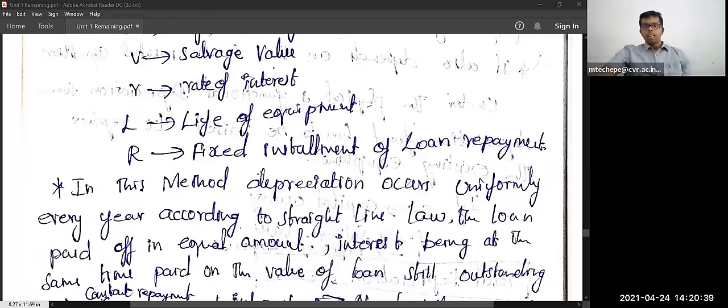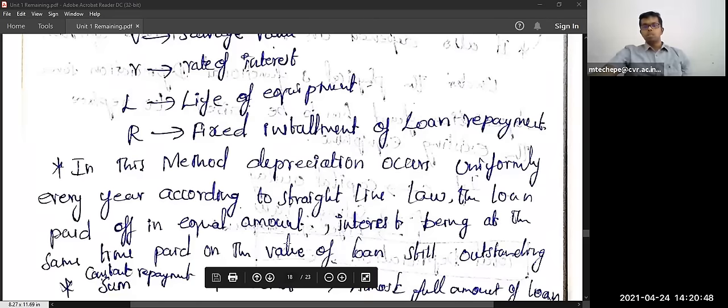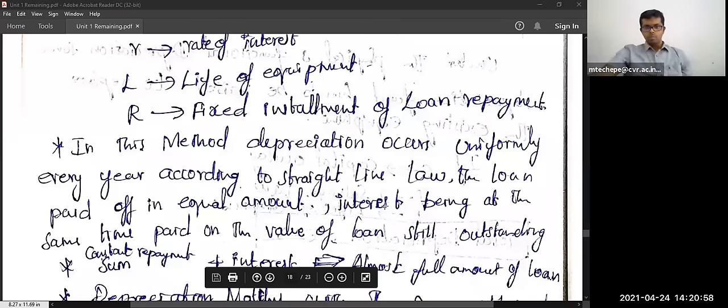In this method, depreciation occurs uniformly every year according to the straight line law. The loan is paid off in equal amounts, with interest being paid at the same time on the value of the loan still outstanding. So interest also we have to pay on the outstanding amount over the period of time, and the loan also will be paid in equal amounts over 10 years.